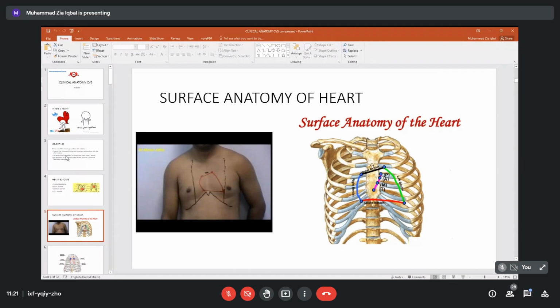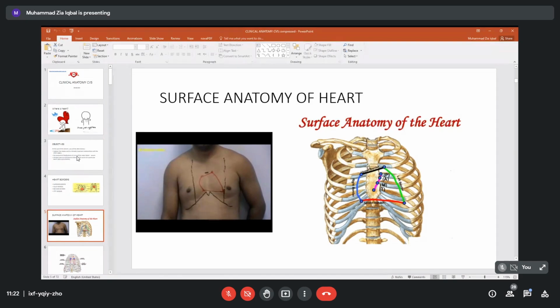In a living person, we will feel this. We cannot palpate or feel the first rib because it is covered by the clavicle. If you put your hand on your thorax above, you can see the clavicle, but the first rib is covered by this clavicle. So we take this sternal angle or second costal cartilage as a first landmark.